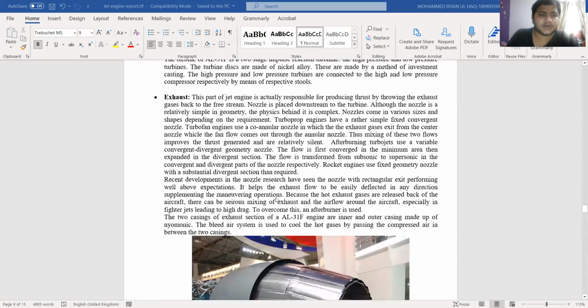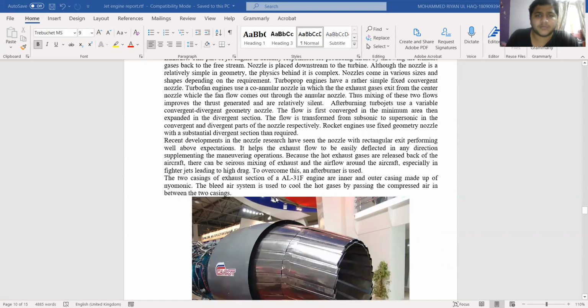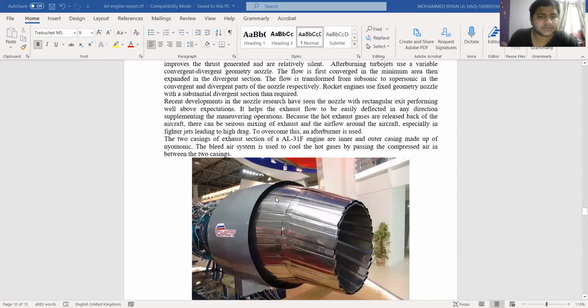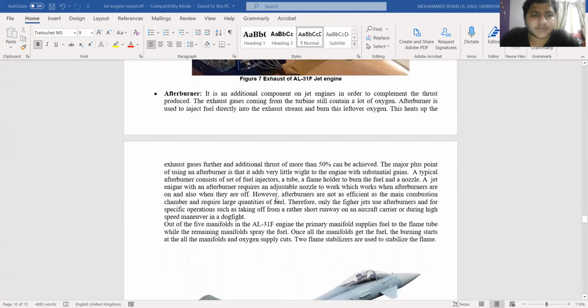Then the next part is the exhaust. This part is responsible for producing thrust by throwing the exhaust gas back to the free stream. It works on Newton's third law. The nozzle is placed downstream of the turbine. It is very simple in geometry, but the physics behind it is complex. This paragraph also explains the different functions, different types, and recent developments in nozzle research. Then the last and final part is the afterburner.